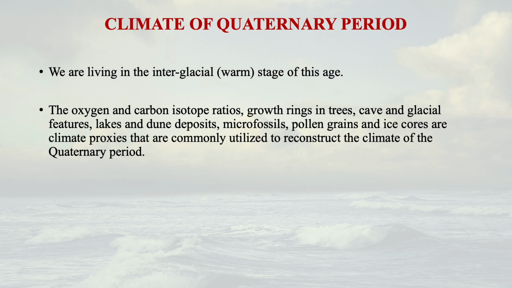The oxygen and carbon isotope ratios, even the growth rings of the trees, the cave and glacial features, I'm talking about the deposits, the lake deposits, dune deposits, the fossils like microfossils or pollen grains, even the ice cores, all are climate proxies that are commonly utilized to reconstruct the climate of the Quaternary period. So these are the normal proxy data we have used, and we are dependent on those to decipher the past climate. And now let us see the climate of the Pleistocene epoch.